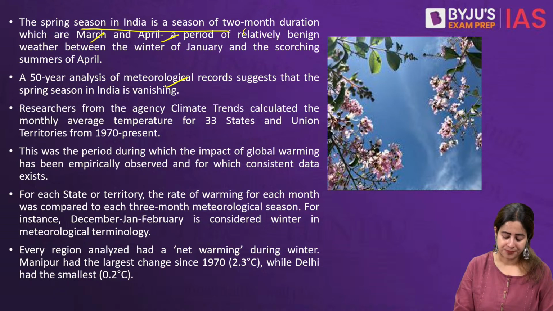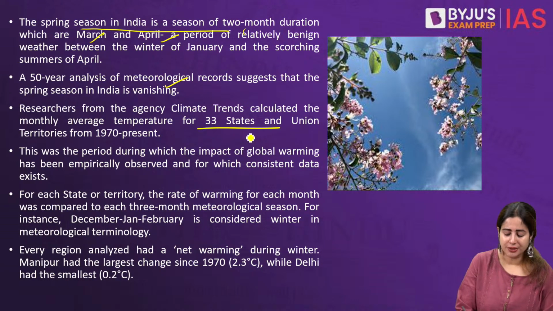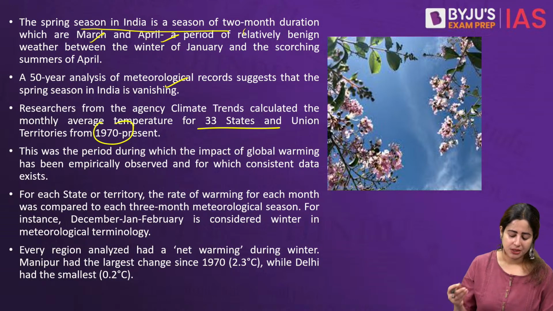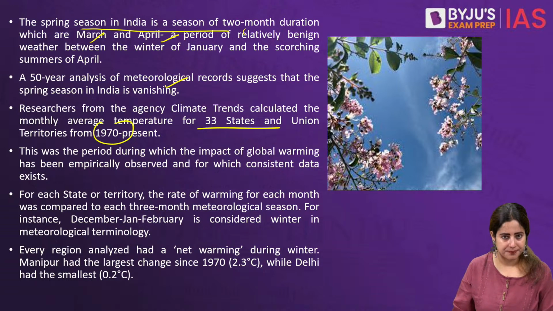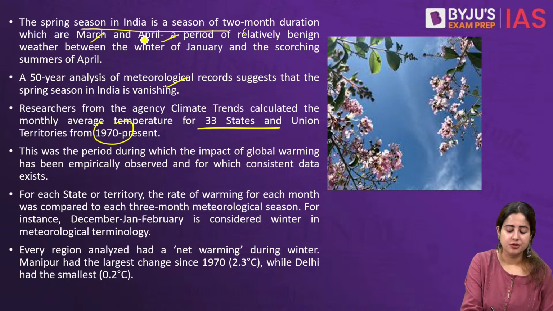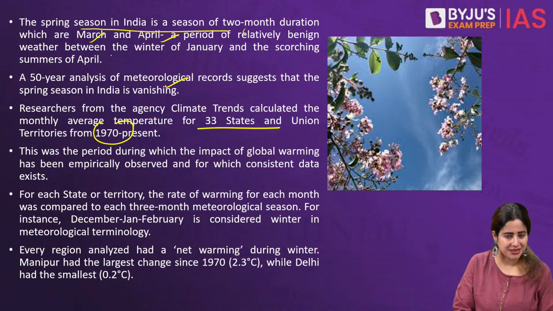The clear-cut signs are that, across Indian states and union territories from 1970 to now, the impact of global warming has been such that for each state and territory, every month from January to May is now manifesting new kinds of weather symptoms which were completely unknown before: unannounced rainfall, a sudden rise in heat wave, a sudden increase in humidity, a sudden drop in temperature when winters are almost over, or a sudden spate of snowfall in the Himalayan regions.